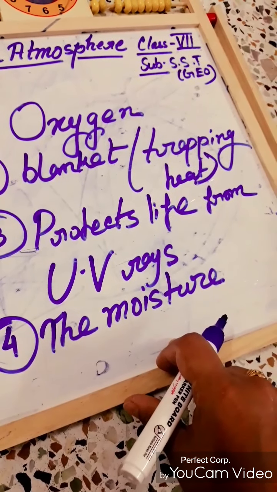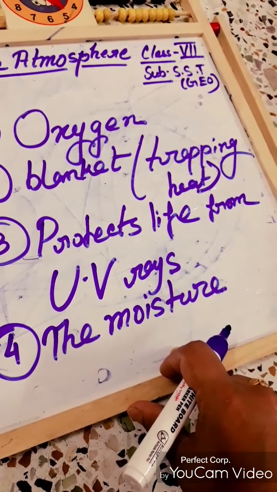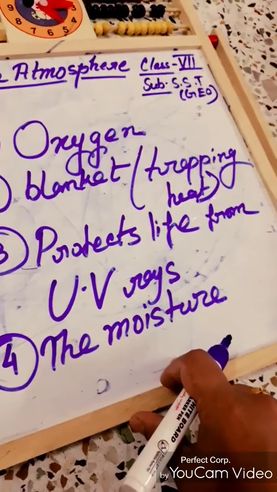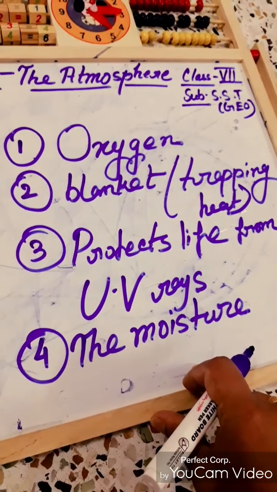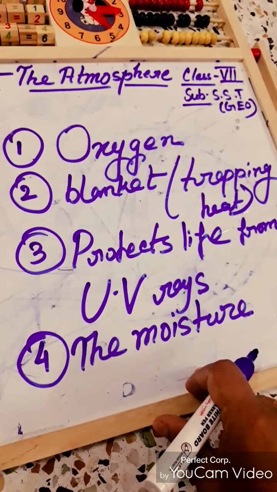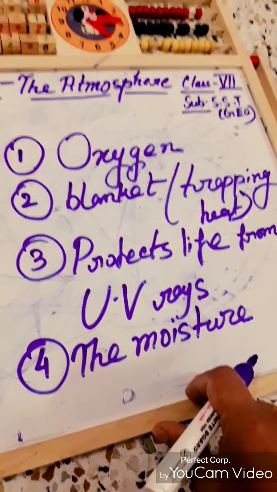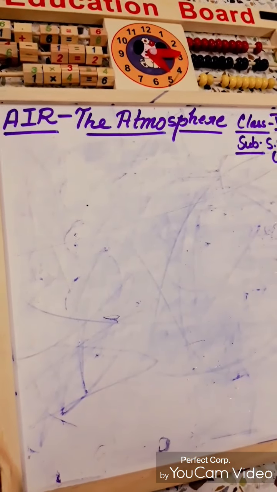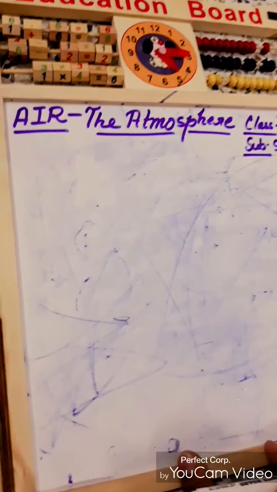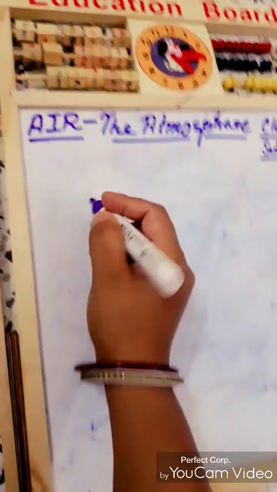Also, green plants need the carbon dioxide present in the atmosphere for making food. So mainly these 4 things are important for discussing the importance of the atmosphere. Our Earth's atmosphere traps some heat. So there are different types of radiation. What are the different types of radiation?